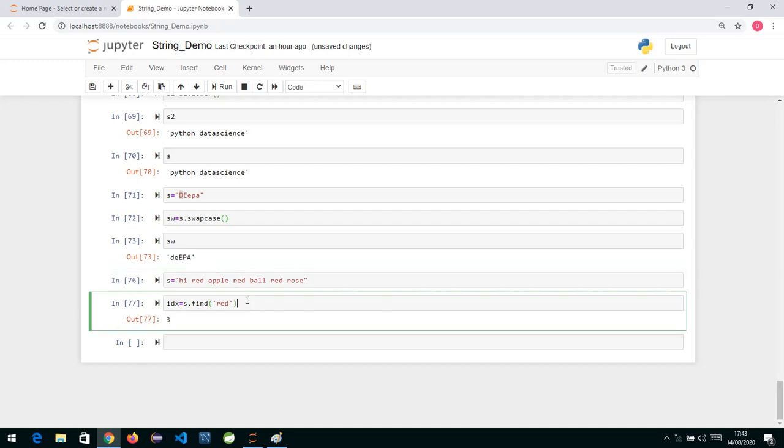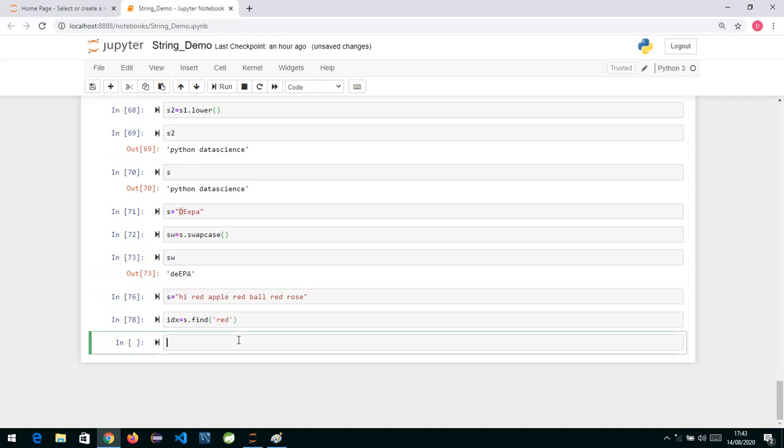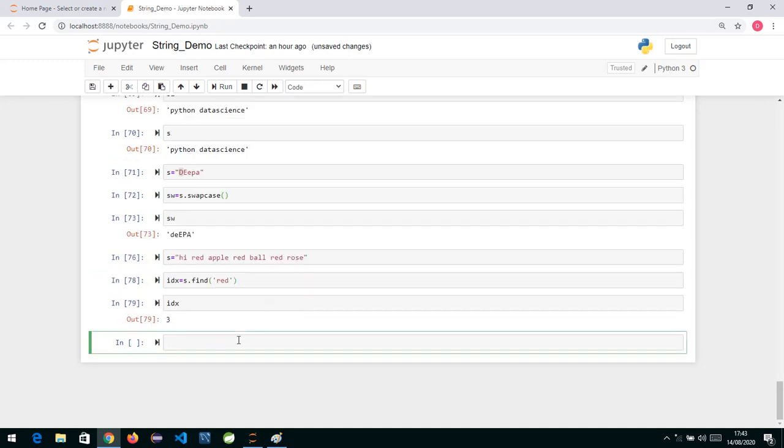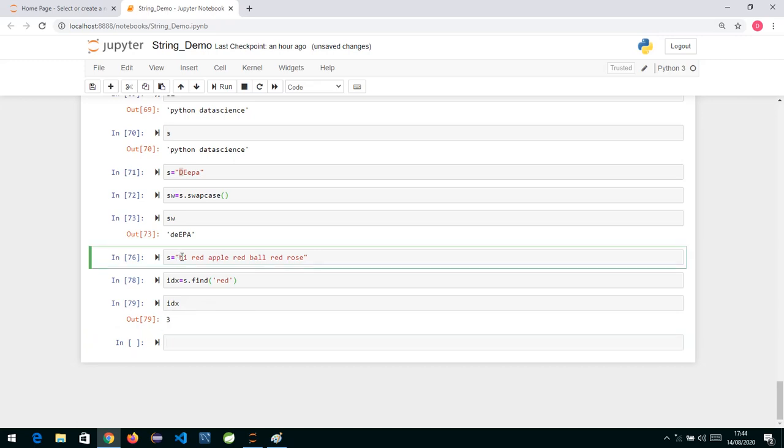So if I hit now and print the value of idx, you will see the position it has given me is 3, because the position of h is 0, i is 1, space is 2, and over here it is 3. So the find method is giving me the index of the first occurrence. Wherever it gets the first occurrence, it returns that to me.